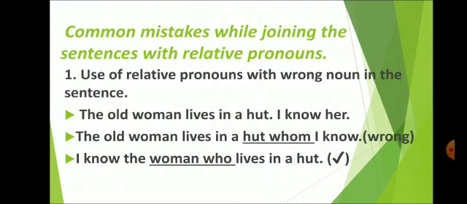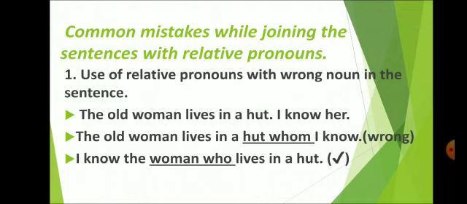These are a few common mistakes which the students commit when they join sentences using a relative pronoun. The first one is use of a relative pronoun with the wrong noun in a sentence. When we use the relative pronoun with the wrong noun, it changes the whole sense. Now have a look at an example. The old woman lives in a hut. I know her. Now the first sentence says that an old woman lives in a hut and I know her means I know the woman. So now when I want to join these two sentences,